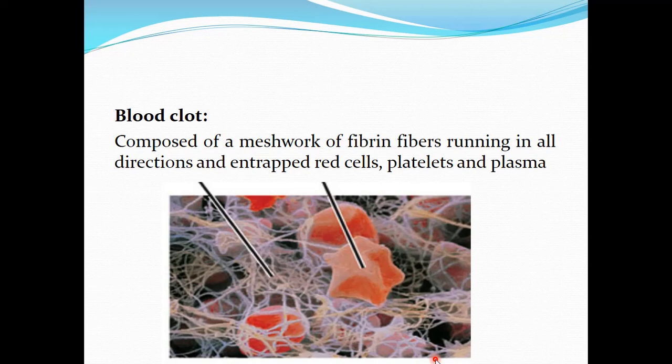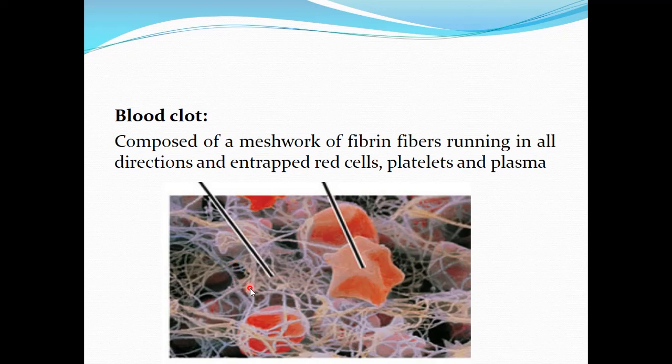Now the blood clot which is formed is basically composed of a meshwork of fibrin fibers running in different directions, and these fibrin fibers we know are cross-linked through covalent bonds, and this cross-linking is caused by fibrin stabilizing factor which is released from the platelets.